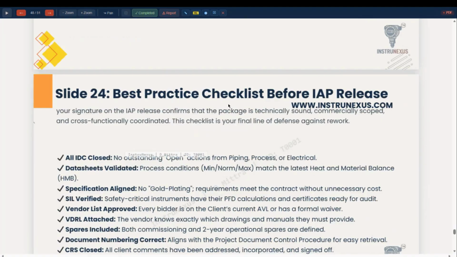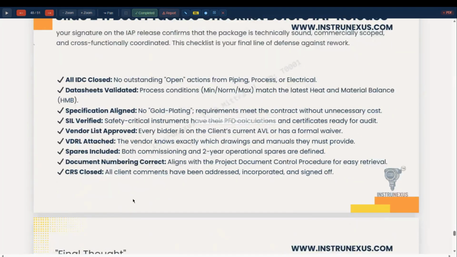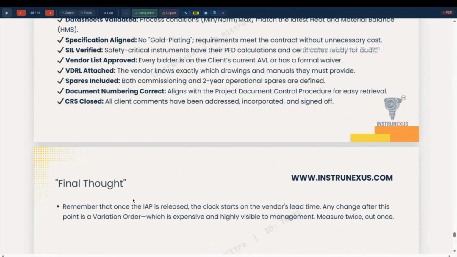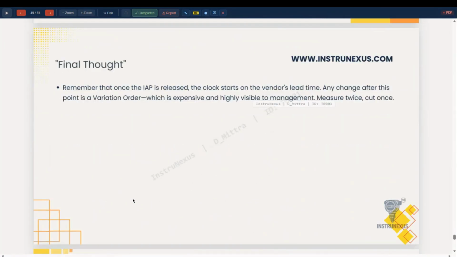Best practice, which is to be done before purchase order issue: all IDs closed, data sheets validated, specifications aligned, seal verified, vendor list approved, vendor attachment spare included, both commissioning spares and mandatory spares for operation, document numbering correct, CRS closed, scope of supply is marked, and deviation list enclosed, test and inspection included.